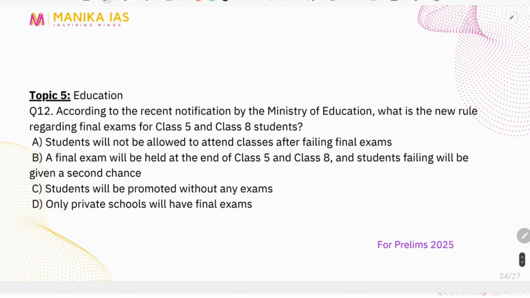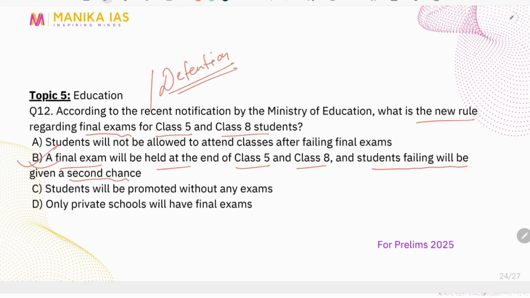The next topic is related to education, which is a very important one, right? Recently, the government has come up with a notification regarding some changes in the detention policy, which has been tweaked a bit. So what is the new rule regarding the final exams for class 5 and class 8 students? A final exam will be held at the end of class 5 and 8, and students failing will be given a second chance. This is the correct statement.